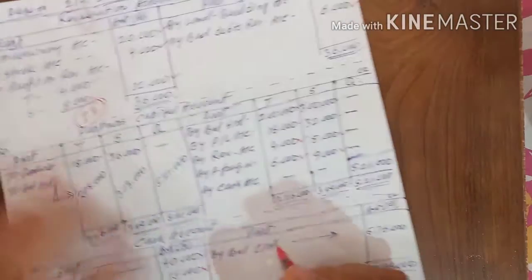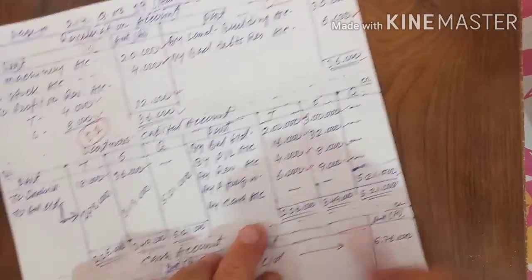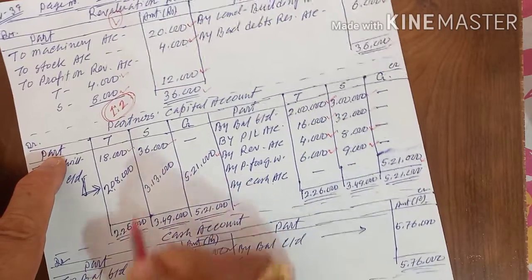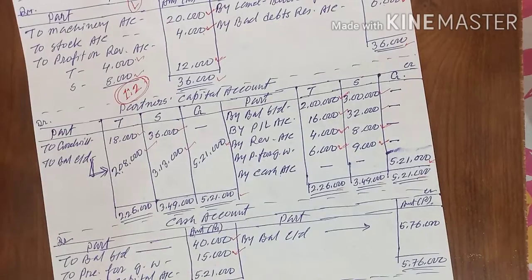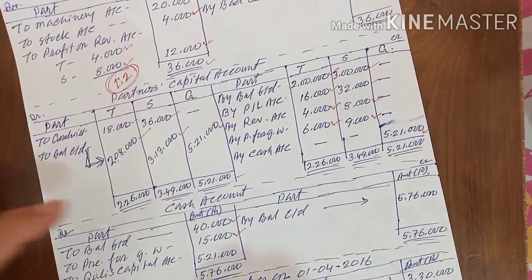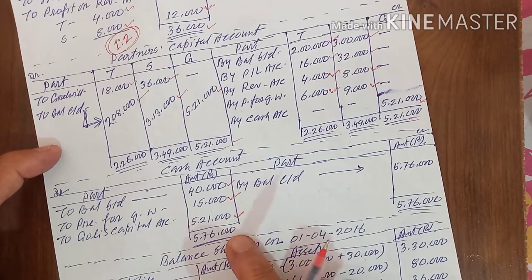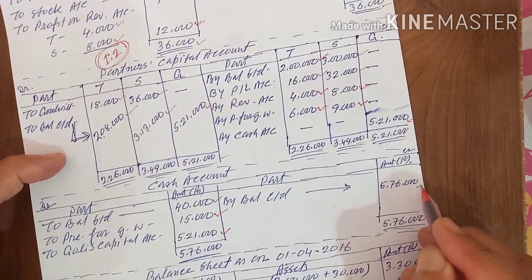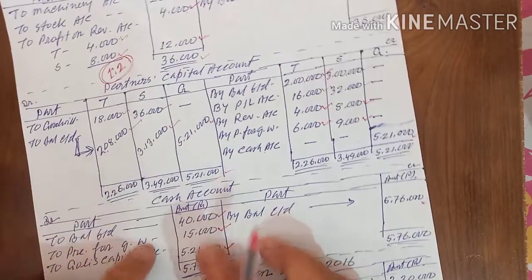5,21,000 as capital. So by cash account, it means cash account debit to capital account, 5,21,000. And if you find out the balance, you will get 2,08,000, 3,13,000 and 5,21,000. This 2 is 50%, this is 50%. Now cash account debit to G's capital account, that all of you know. So cash balance if you find out, you will get 5,76,000. Got it?